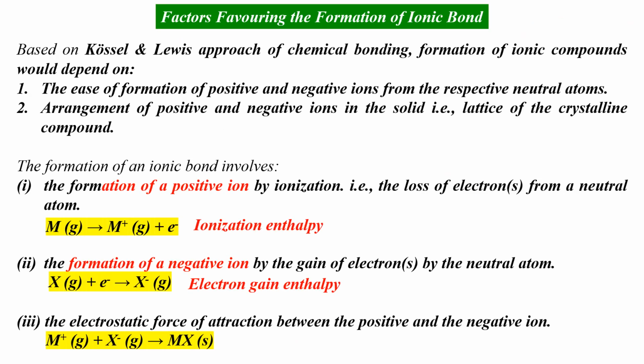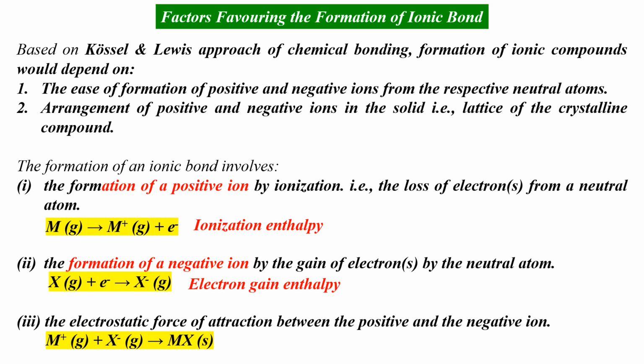Factors favoring the formation of ionic bond. Based on Kossel and Lewis approach of chemical bonding, formation of ionic compounds depends on two things. First one is the ease of formation of positive and negative ions from the respective neutral atoms, and the second one is the arrangement of positive and negative ions in the solid, or in other words the skeletal framework or lattice of the crystalline compound. The formation of an ionic bond involves three processes.